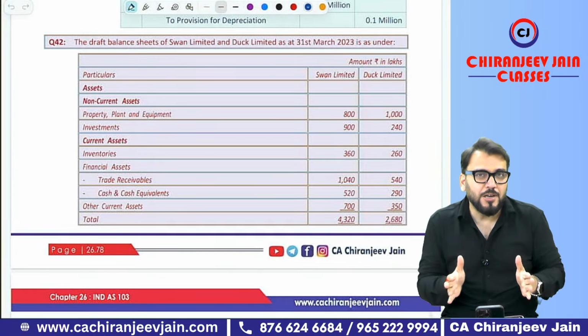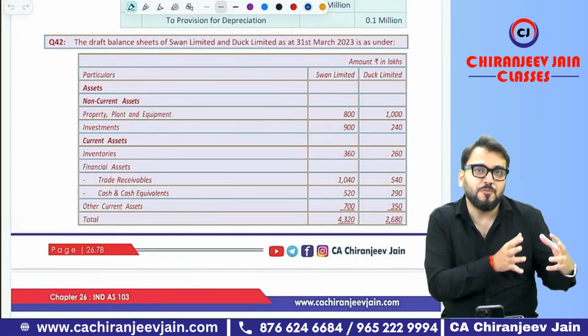From an examination point of view, the first topic, simple acquisition, is very important. Already we have covered that, and all the points are covered. There are two or three points left that I will do today. First, let me know any point which you have not understood in the last class. If you have not understood that point, I'll have a recap of it.